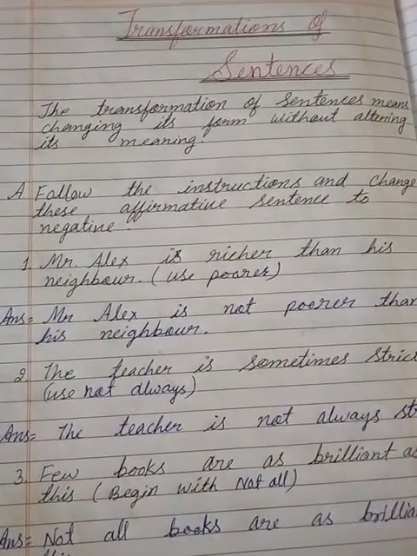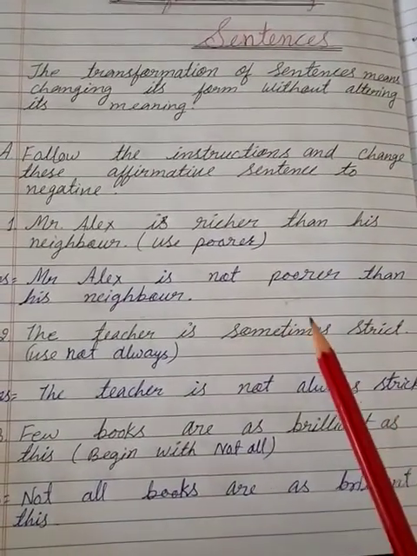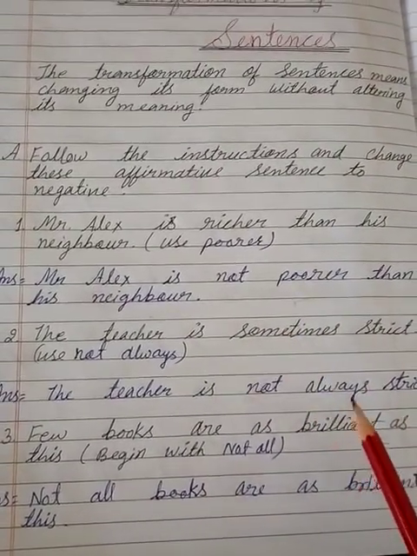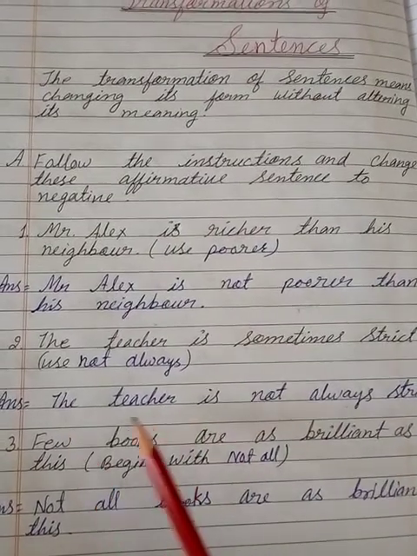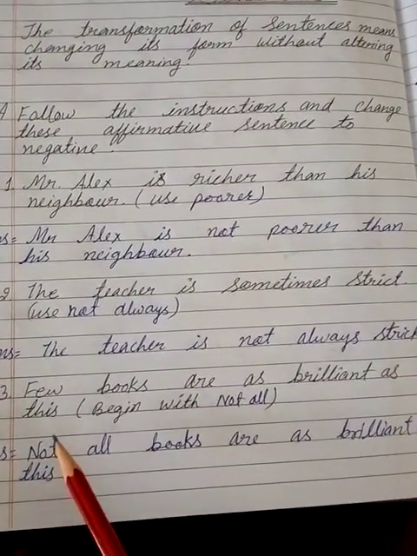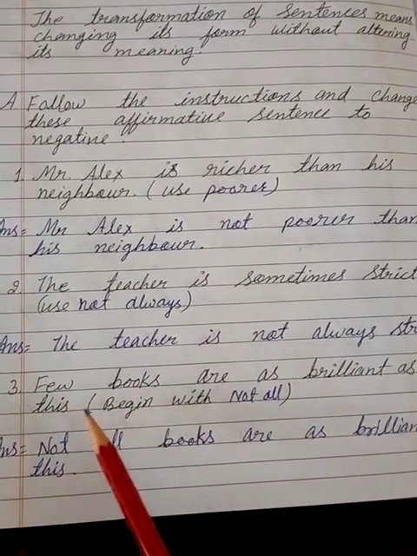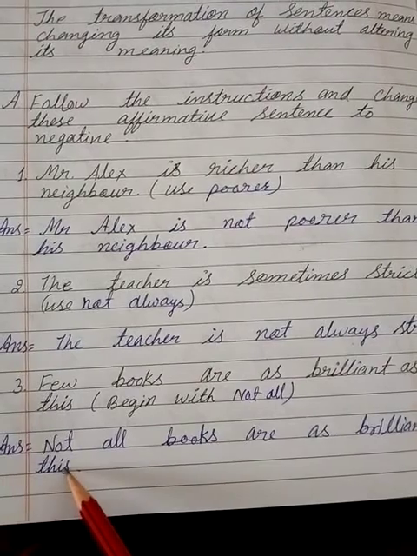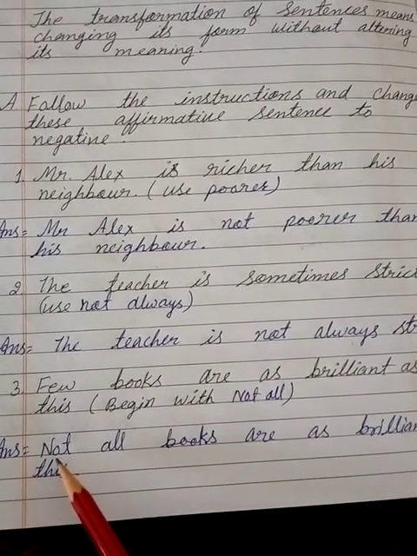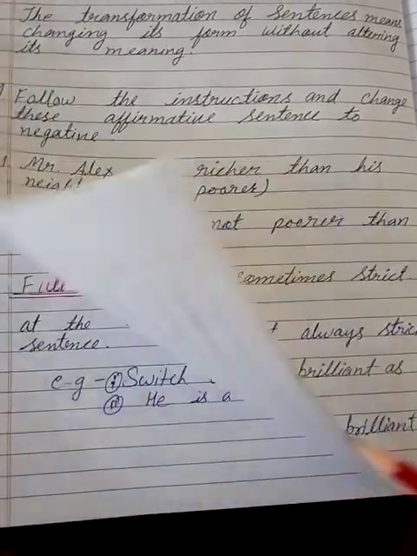In question number 2: He is not always strict. In place of "sometimes," "always" is used. So the teacher is not always strict. In question number 3, the question is: A few books are. In place of "few," "all" is used and "not" is used in the beginning of the sentence. So it becomes: Not all books are as brilliant as this.